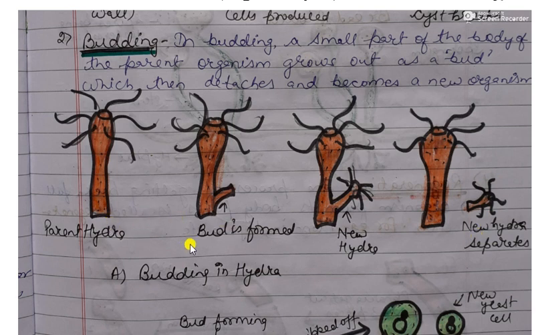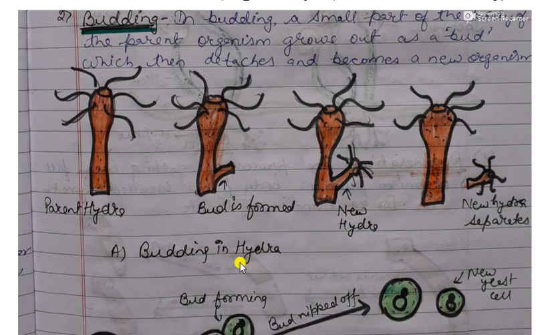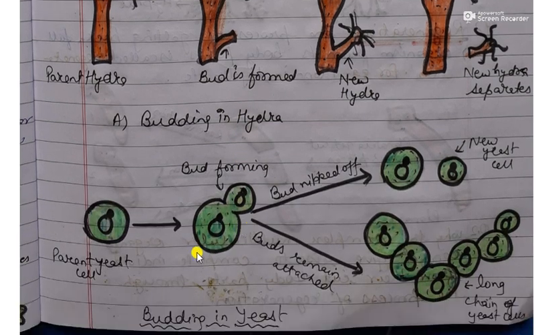Budding takes place in Hydra and in yeast. So here we have discussed budding in case of Hydra. Now we will discuss the budding in case of yeast. Now students, this is the diagram of budding in yeast. It is a parent yeast cell. It will divide to form new individuals.